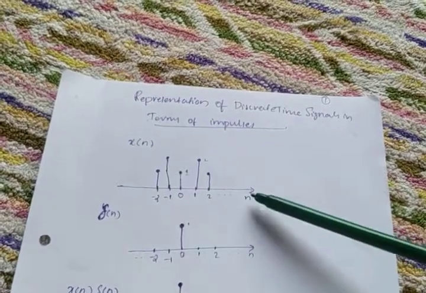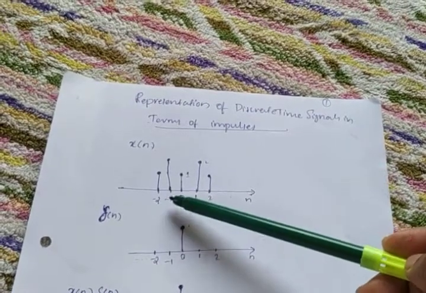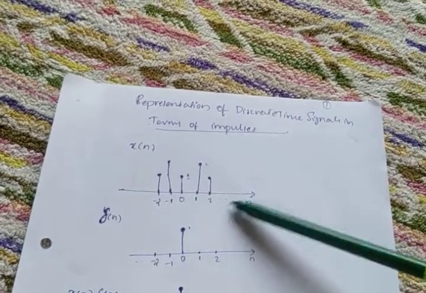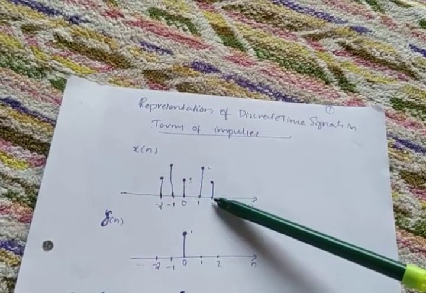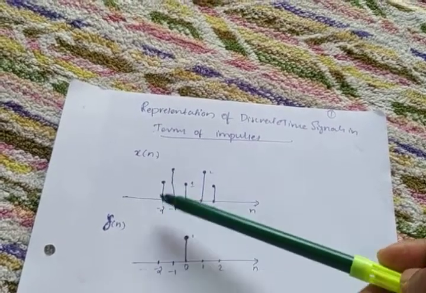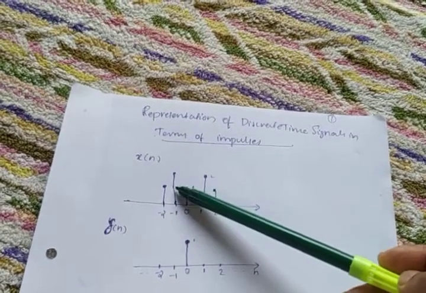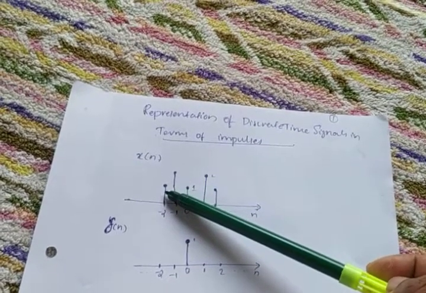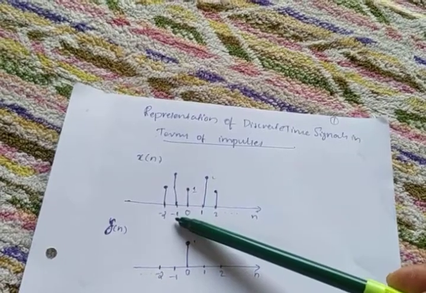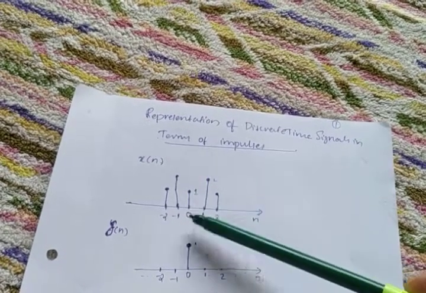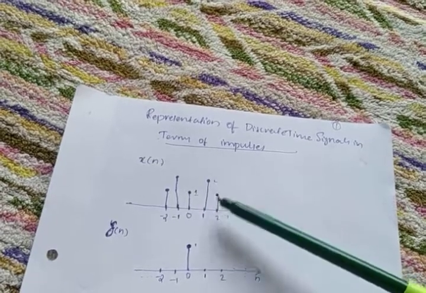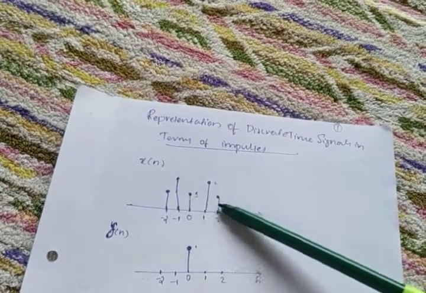Look here: -2, -1, 0, 1, 2, etc. That means the time is discretized, but there is an amplitude. For -2, there is an amplitude of 1 unit. Then at -1, an amplitude of 2. Then at 0, again 1. At 1, again 2. At 2, again 1. Like that it is going.